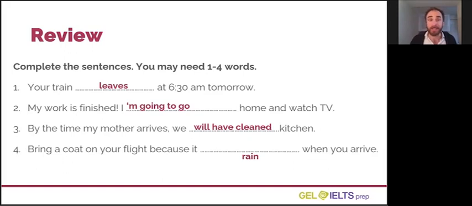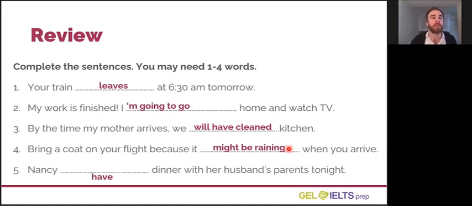The correct answer is because it will be raining, because it might be raining, because it could be raining, or because it may be raining. So if you wrote will, may, could, or might, any of those are correct because it's a prediction that we're not sure about in the future. And we're using a future continuous form because that action will be happening at the moment that my aeroplane touches down. So it's in progress. It's happening when I arrive.